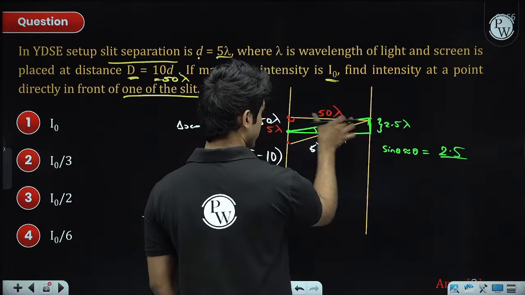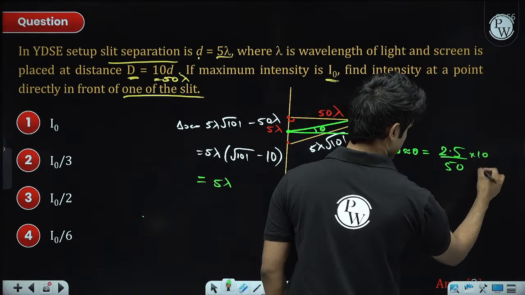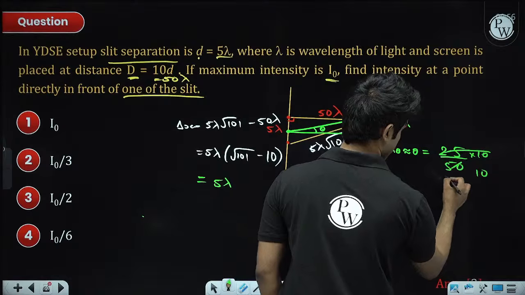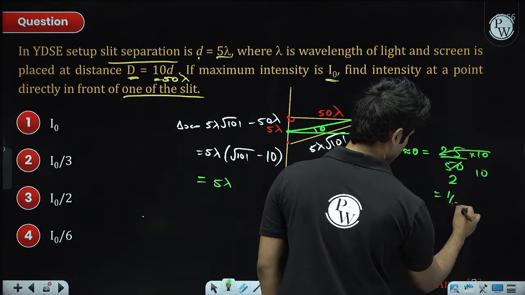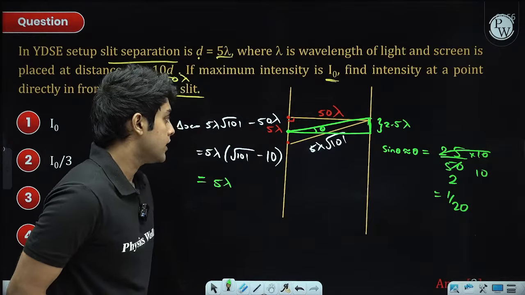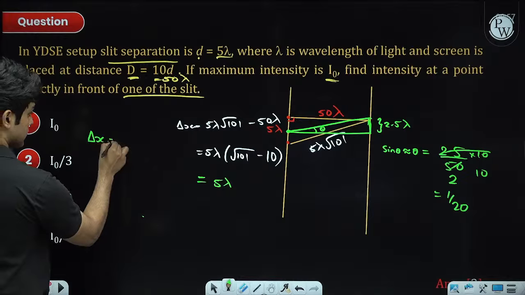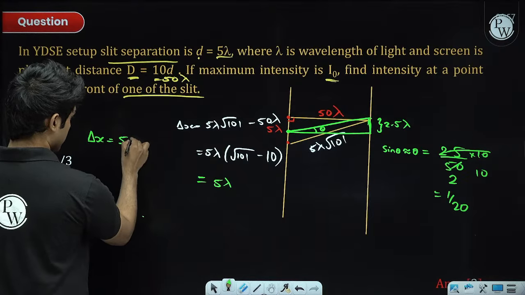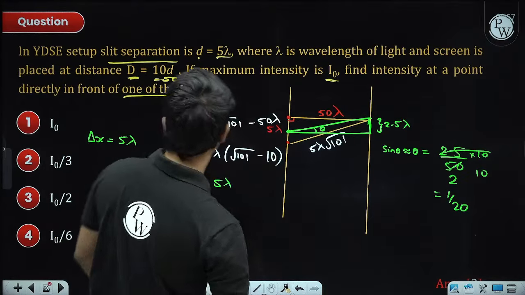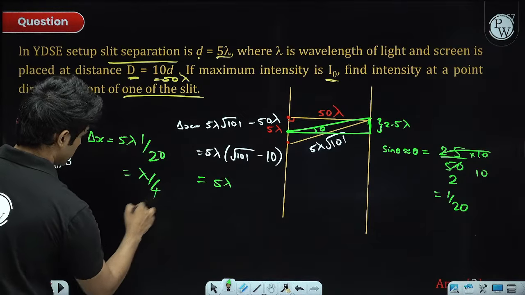So 2.5 divided by 50, so 1 by 20. Once we get sine theta, the path difference is d sine theta, which is 5 lambda times 1 by 20, which is lambda by 4.